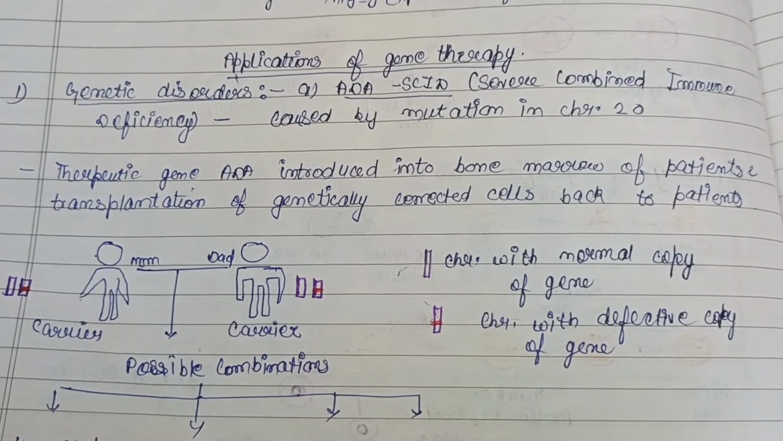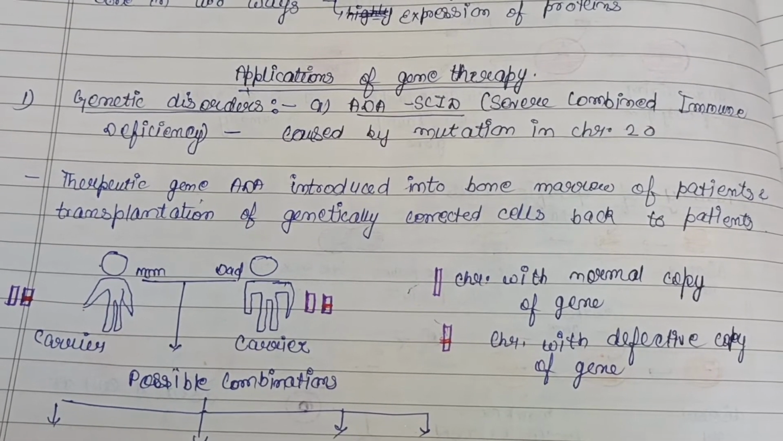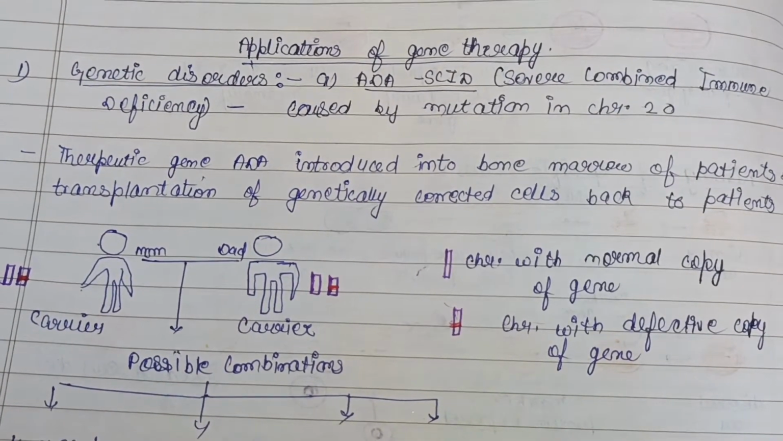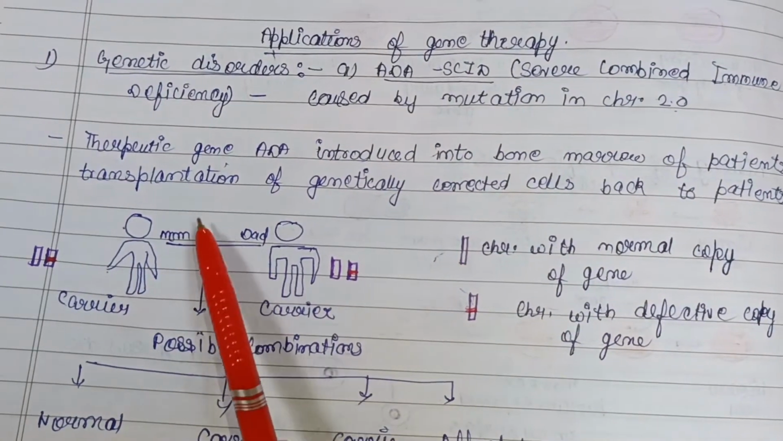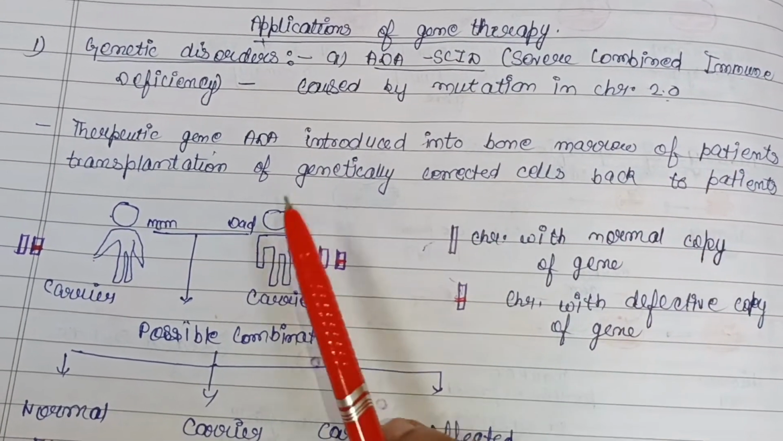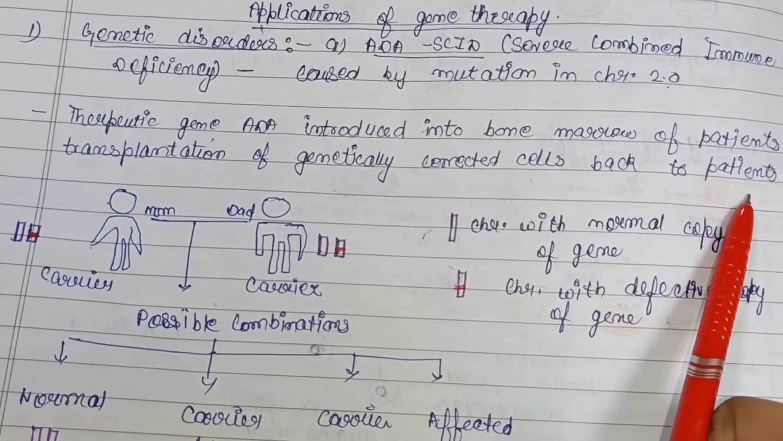So the first disease is ADA-SCID, that is severe combined immune deficiency disease, that is caused by a mutation in chromosome number 20. So here the therapeutic gene ADA is introduced into the bone marrow of the patients, and the genetically corrected cells are transplanted back to the patient.